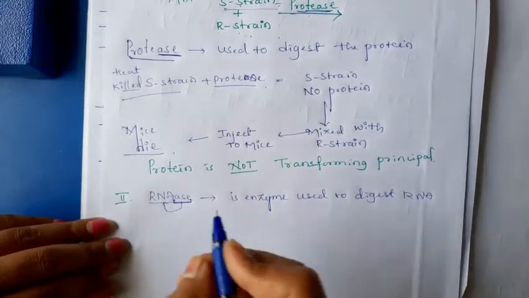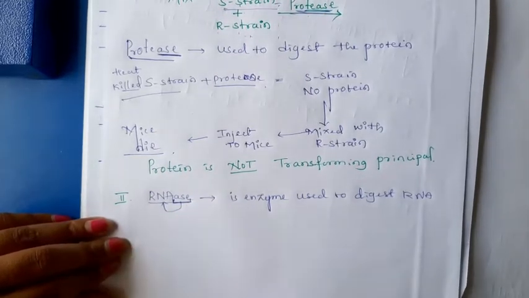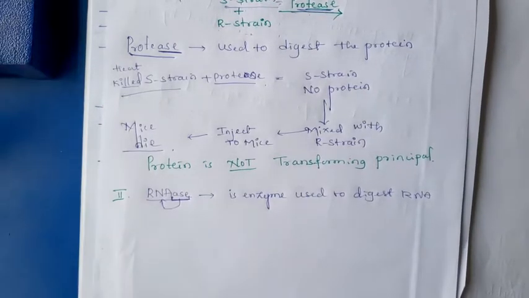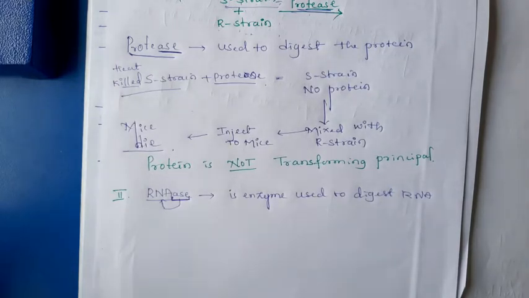Firstly they isolate the RNA which is present in the S-strain bacteria. Based on that they prepared a RNase. Which type of RNA is present inside the S-strain? Against that RNA they prepared RNase enzyme.